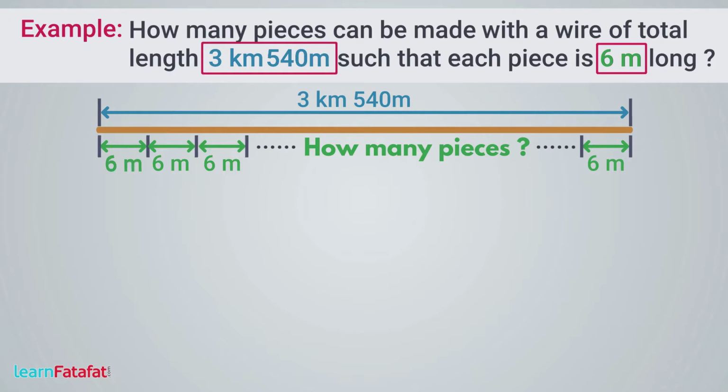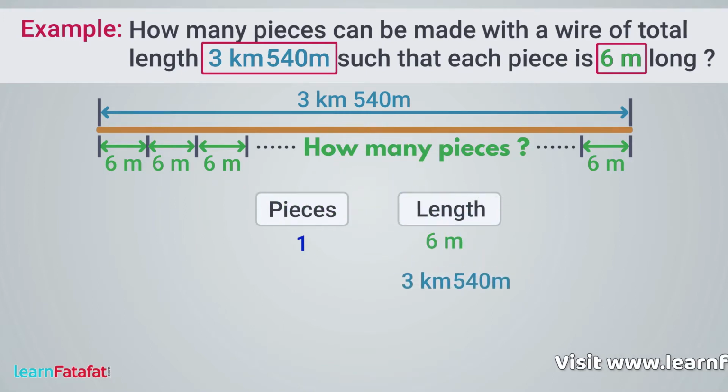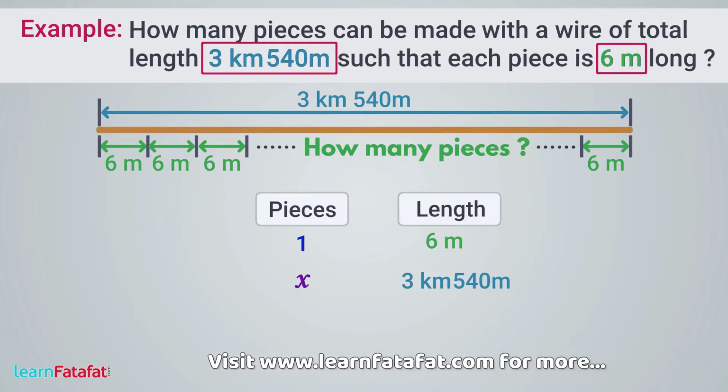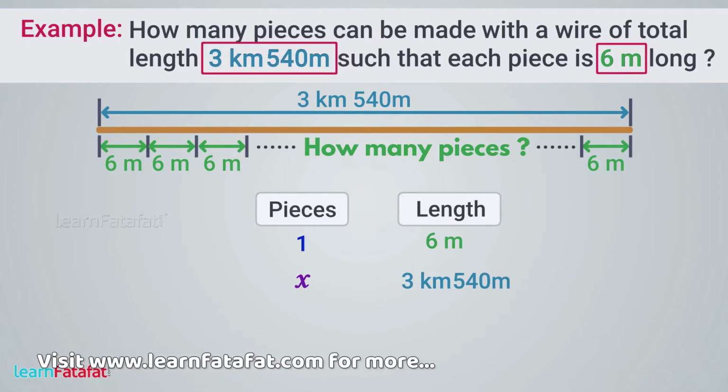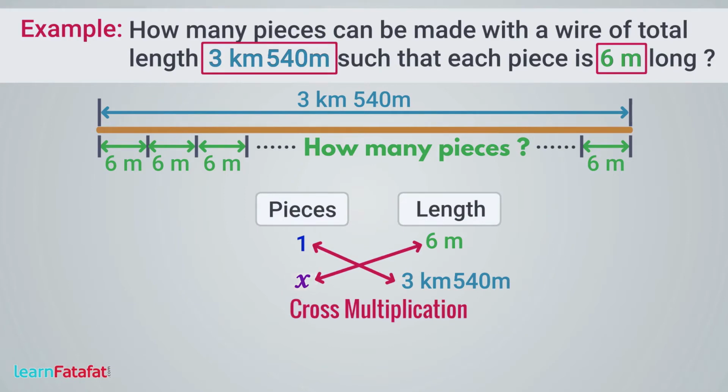To solve this, let's write: one piece of wire has length 6 meter. Then from 3 km 540 meter length of wire, we can form X number of pieces. To find the number of pieces, we have to find the value of X. We can find it by cross multiplication. So 1 into 3 km 540 meter is equal to X into 6 meter.